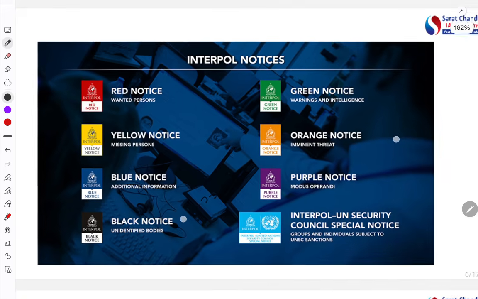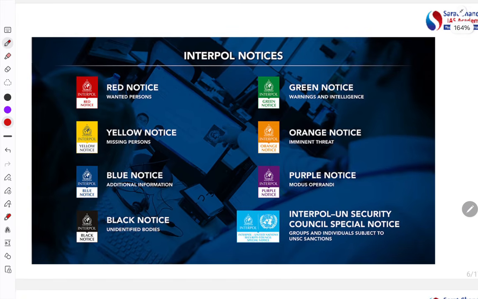As you see, Interpol notices. The first is the red notice. It is released to highlight any wanted person, a person who is wanted for prosecution or to serve a sentence. For such purposes, the red corner notice is released.